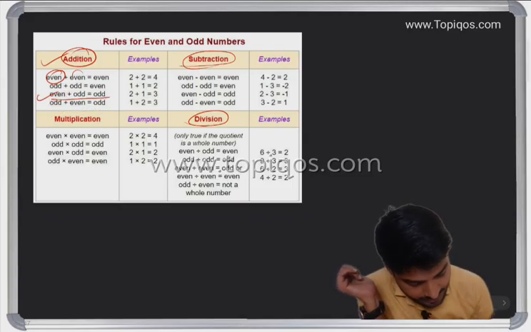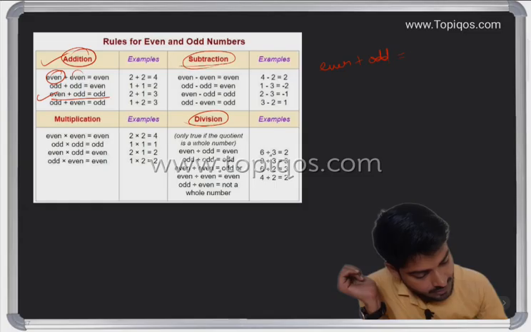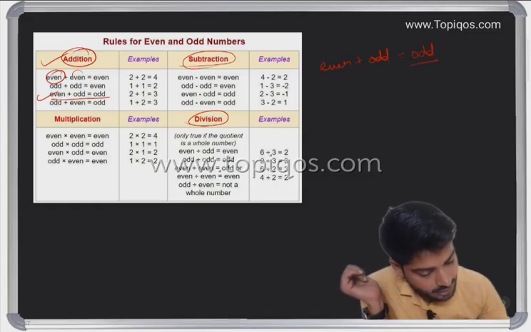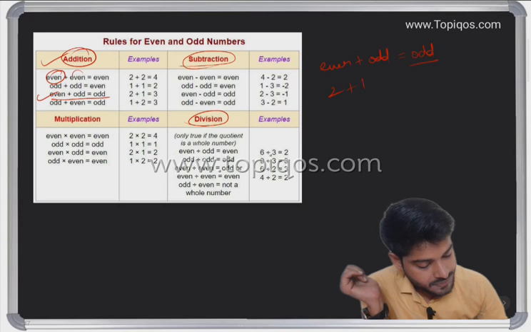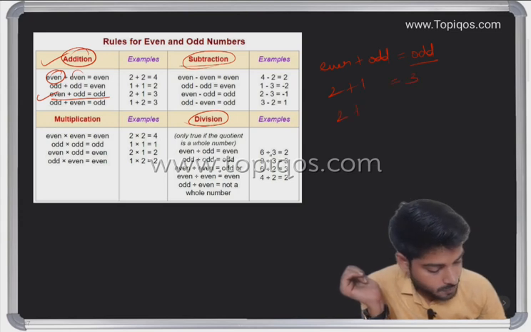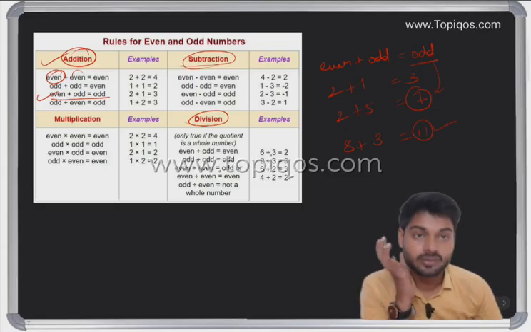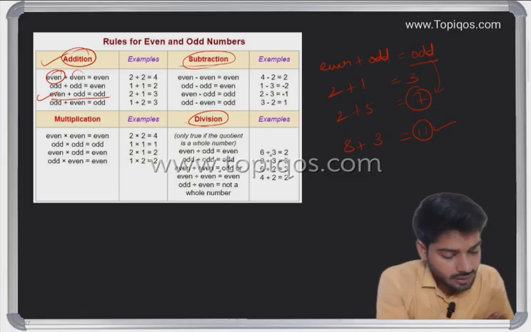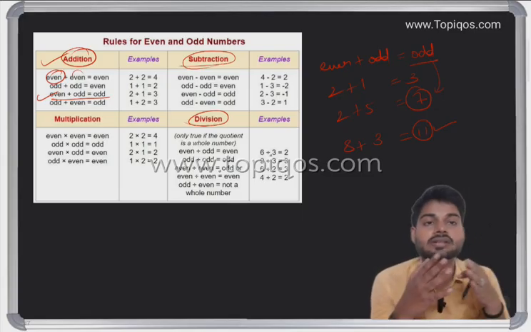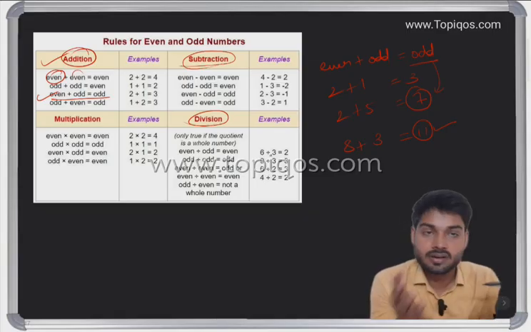Then we have even plus odd. If we take even plus odd, it is always going to be odd. How? Consider even 2 plus 1, 3. 2 plus 5, again 7, it is odd. 5 plus 3, okay, we have to take an even. So 8 plus 3, 11, again it is odd. So here we have understood even plus odd is going to be odd.